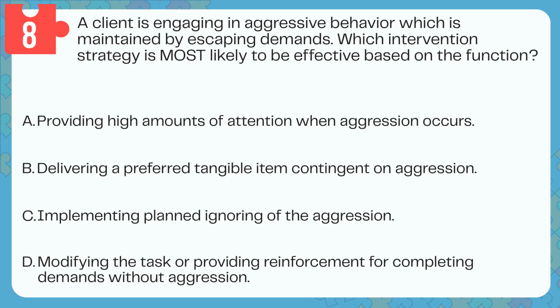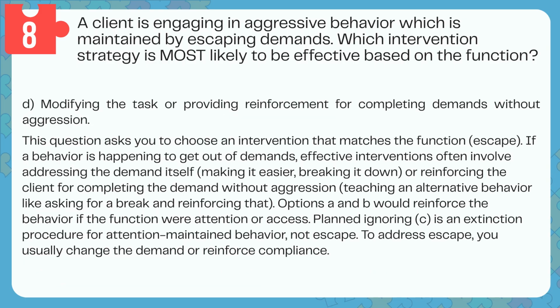Question 8. A client is engaging in aggressive behavior which is maintained by escaping demands. Which intervention strategy is most likely to be effective based on the function? A. Providing high amounts of attention when aggression occurs. B. Delivering a preferred tangible item contingent on aggression. C. Implementing planned ignoring of the aggression. D. Modifying the task or providing reinforcement for completing demands without aggression. Answer D. Modifying the task or providing reinforcement for completing demands without aggression.